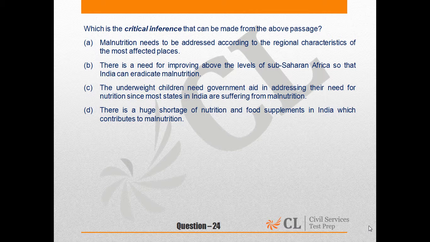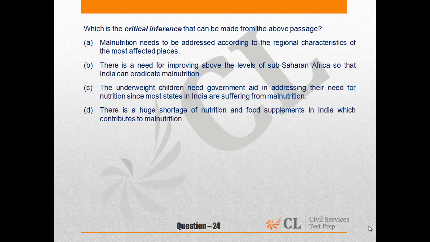Let us check C. The underweight children need government aid in addressing their need for nutrition, since most states in India are suffering from malnutrition. We are not talking about most states. We are talking about specified states. Their malnutrition is more than the others. Therefore, C is also ruled out.